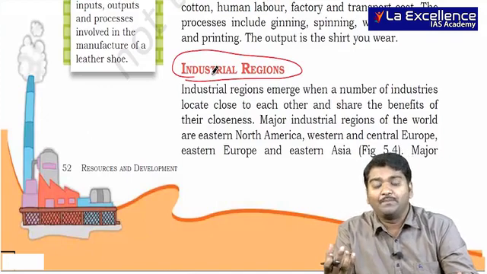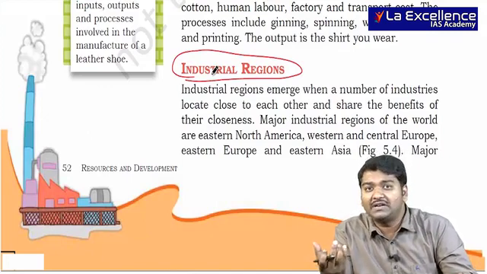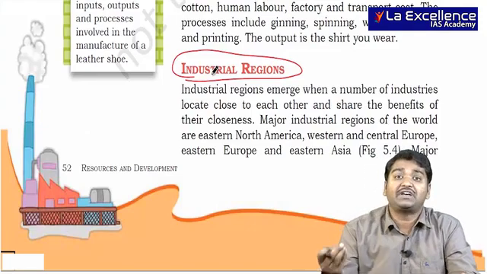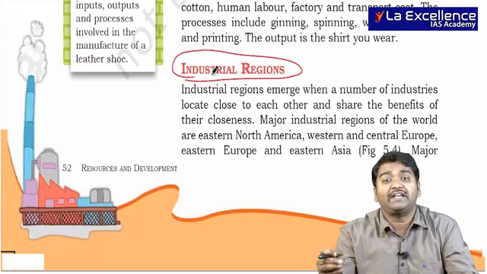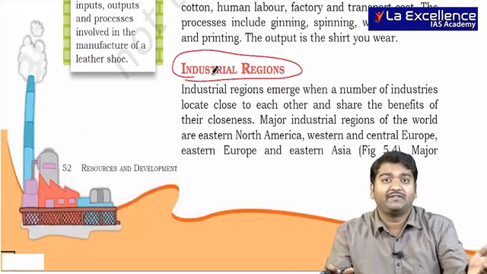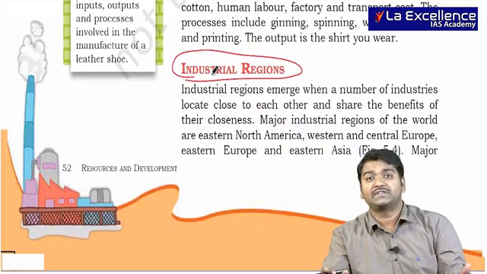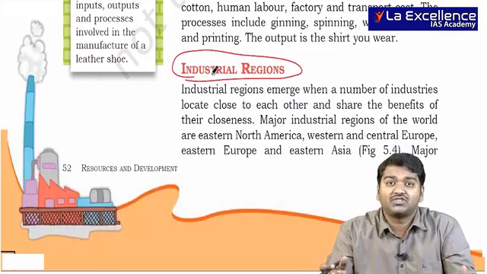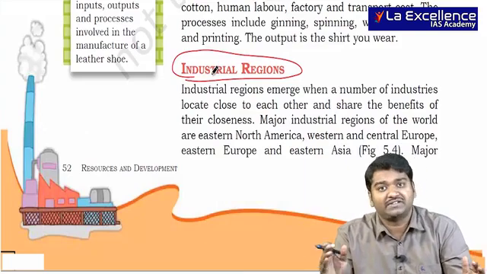Usually if one company comes up, for example iron and steel comes up, around that there will be other companies which are dependent on iron and steel, like automobile manufacturing companies, because they get steel and iron there itself so that they can use it for the production purpose. They need not go in search of the raw material for other industries.